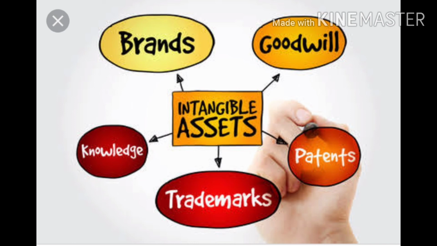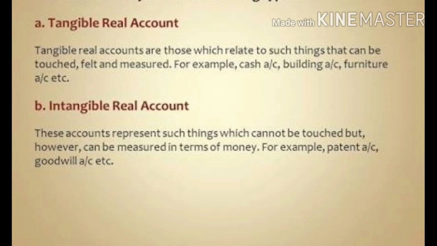So now let me explain a little bit more in detail. I have given it in written words also. Tangible real accounts are those which relate to such things that can be touched, felt and measured. For example, cash account, building account, furniture account, etc. So all these you can touch and feel.